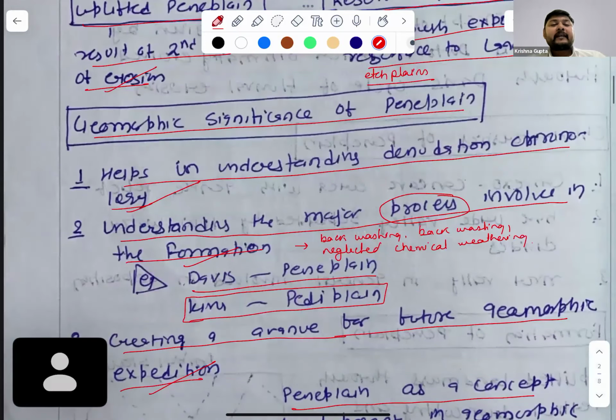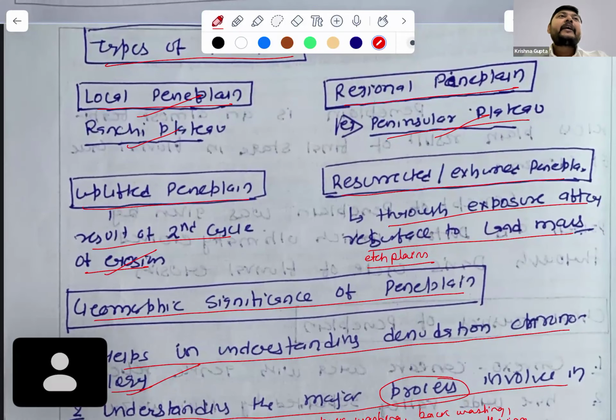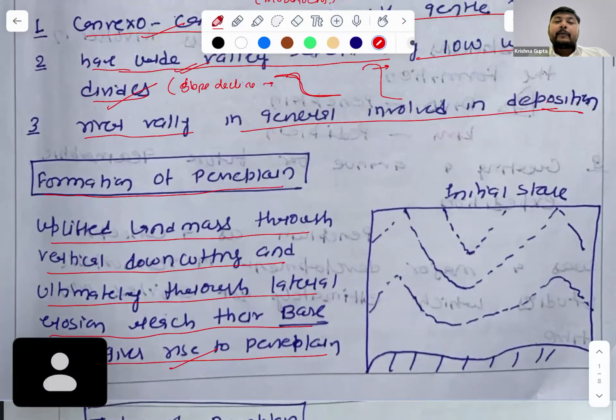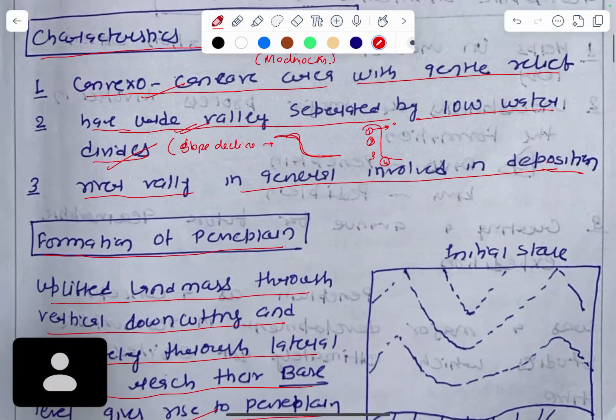We have just included the significances and other aspects of the peneplain here. Now what we need to add is that if we look at a particular slope, we have four components. What are these four components? Summital convexity, very good.